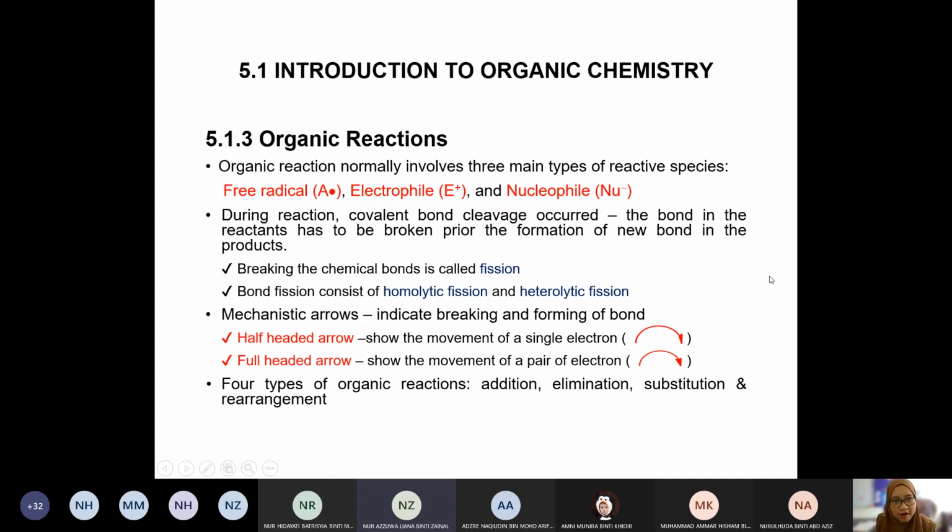Okay, any questions so far before we proceed to the reaction part? Okay, but still under introduction to organic chemistry, but on the reaction punya part. Okay, ada soalan? No, madam. Tak ada, madam. Okay, alright, so far so good. Nampak tak ada soalan, which looks macam okay, tapi hopefully memang betul okay lah ya. Okay, moving on to organic reactions.